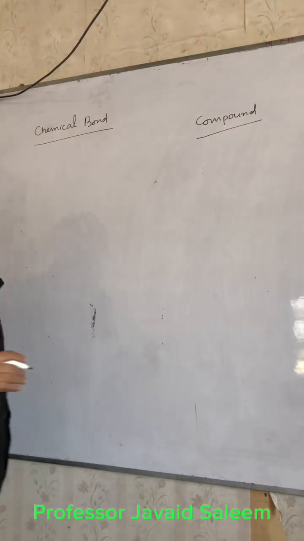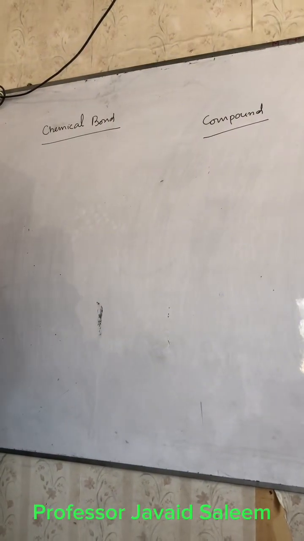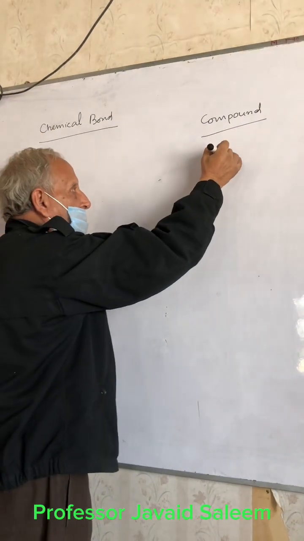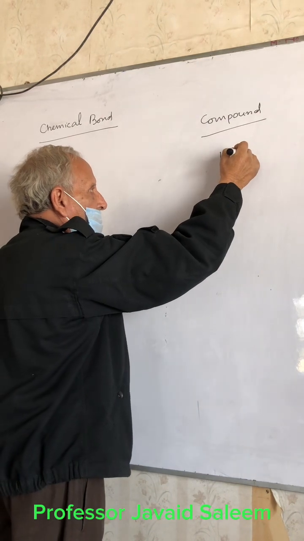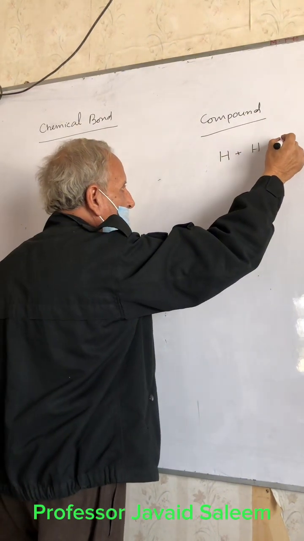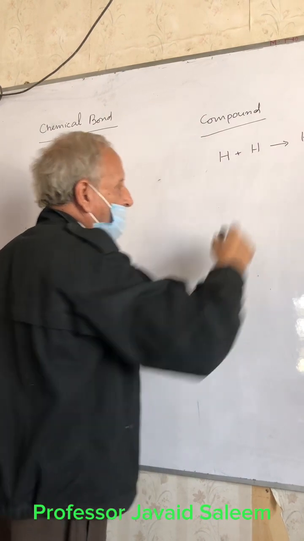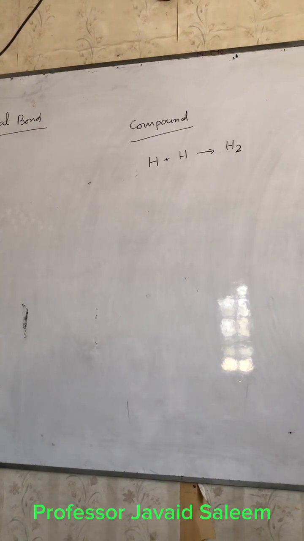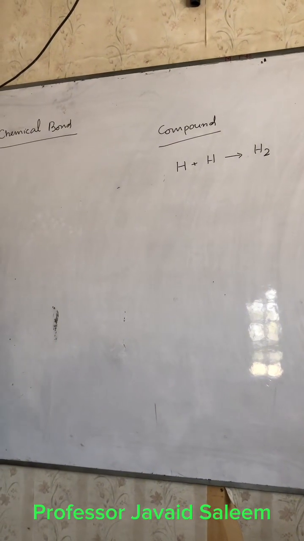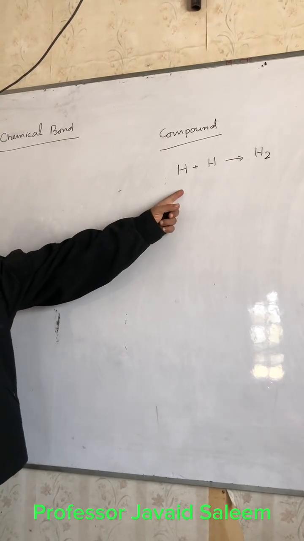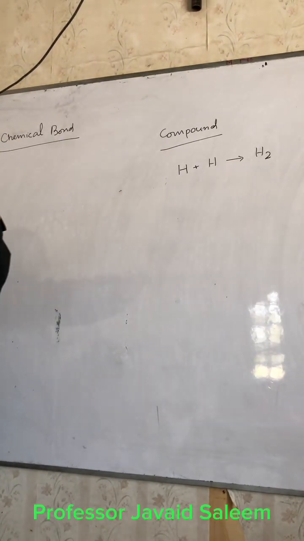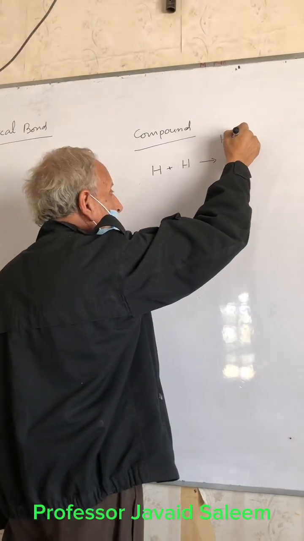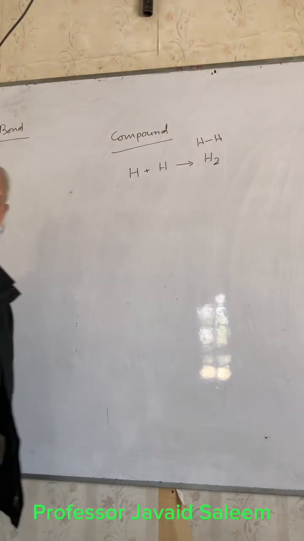Compound has a similar meaning to molecule. For example, there is a chemical bond between one atom of hydrogen and another atom of hydrogen, which results in a new thing, that is molecular hydrogen. Mind you, hydrogen does not exist in the atomic form. It exists in molecular form. So this is the result of a chemical bond which keeps these two atoms combined.